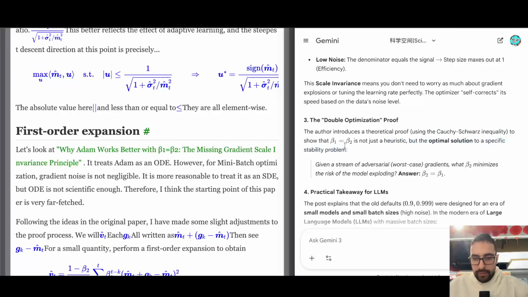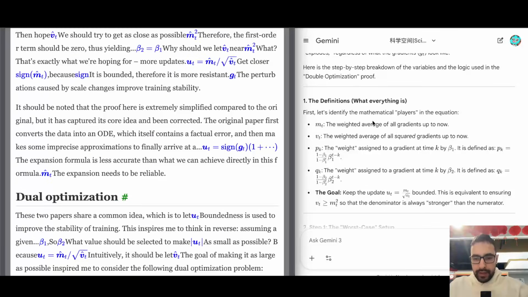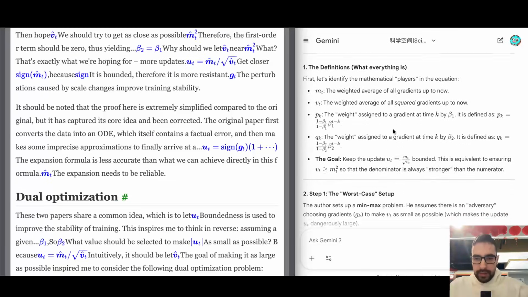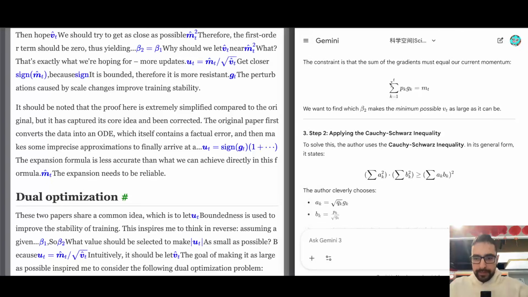So the author actually proves, given a stream of adversarial worst-case gradients, what beta 2 minimizes the risk of the model exploding, and the answer is beta 2 equals beta 1. So this is interesting. There are now just a bit more difficult math proofs.